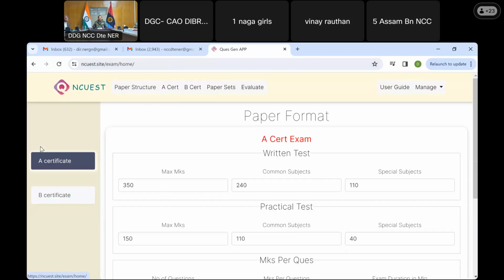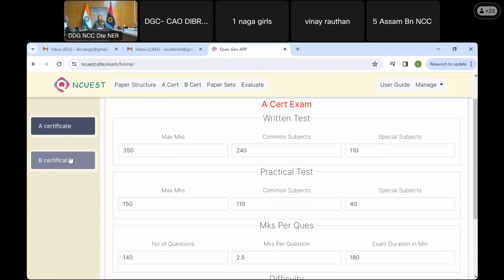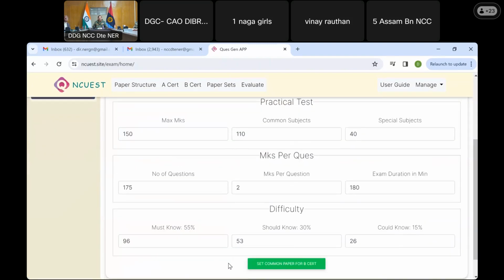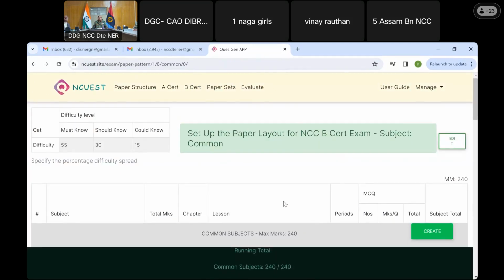So we go to that home page. We will go to B certificate and click on this button, set common paper for B certificate. This is the first step to generation of a question paper. So we click here. Once we do that, we come to this page where the difficulty level is pre-fed. It is possible to alter, but the SNCCO does not give us that flexibility. If sometimes that flexibility is given, we can do it from here.